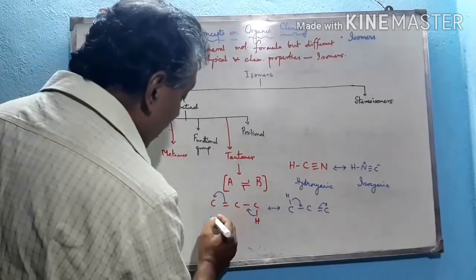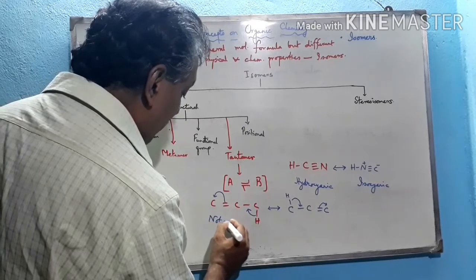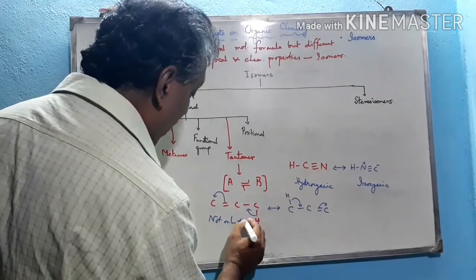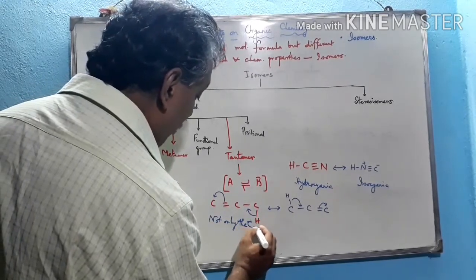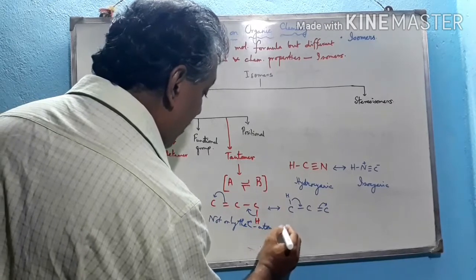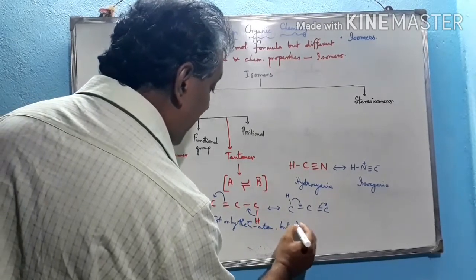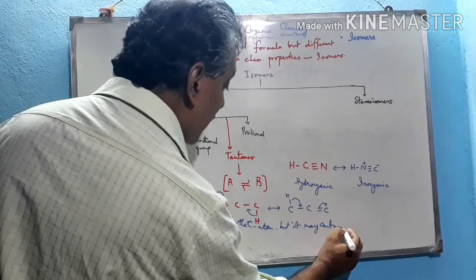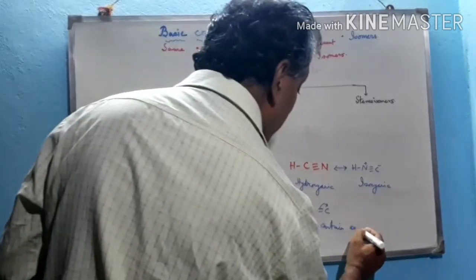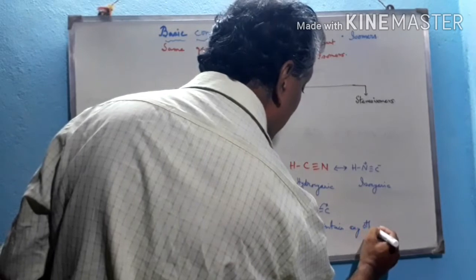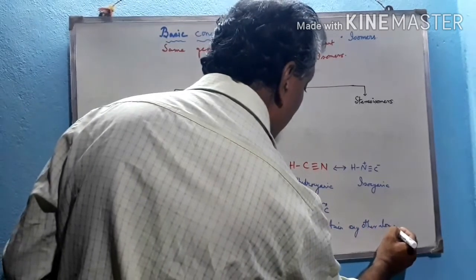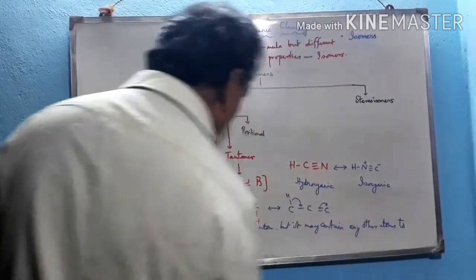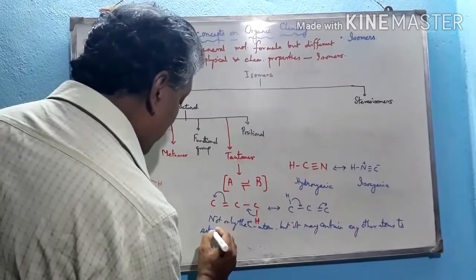So not only the carbon atom, but it may contain any other atoms to satisfy its valency.